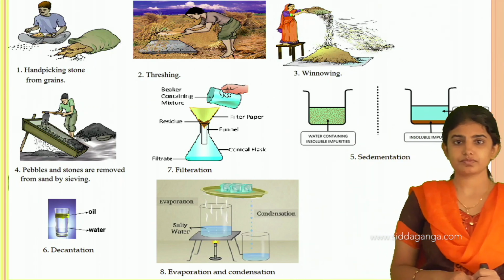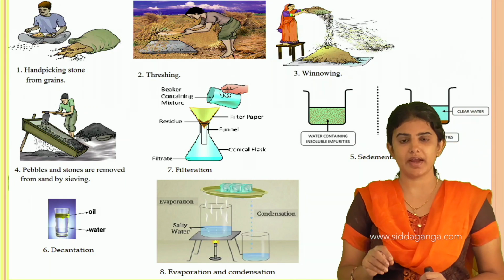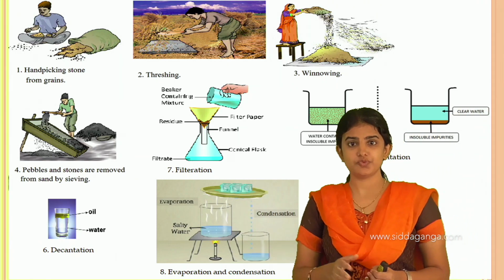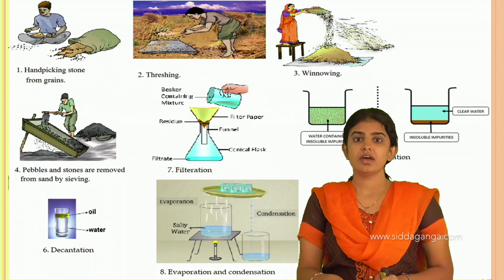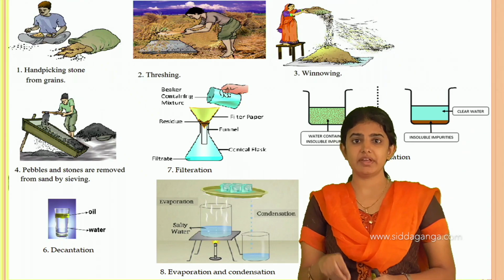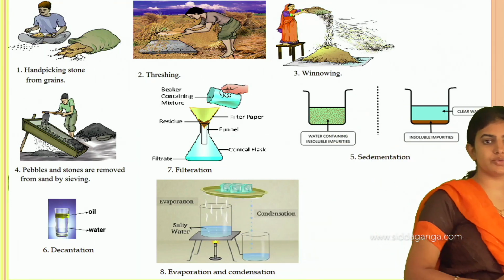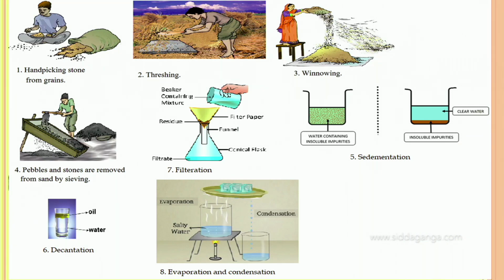In hand picking, the impurities are picked by hand, and this is known as the hand picking method. For example, in rice, pulses, and wheat, impurities can be removed by picking them by hand only. Next we shall move on to the threshing process. In threshing, one man is beating the stalk to remove the grains from the stalk, and in the olden days bullock carts were used to remove the grains from the stalk.